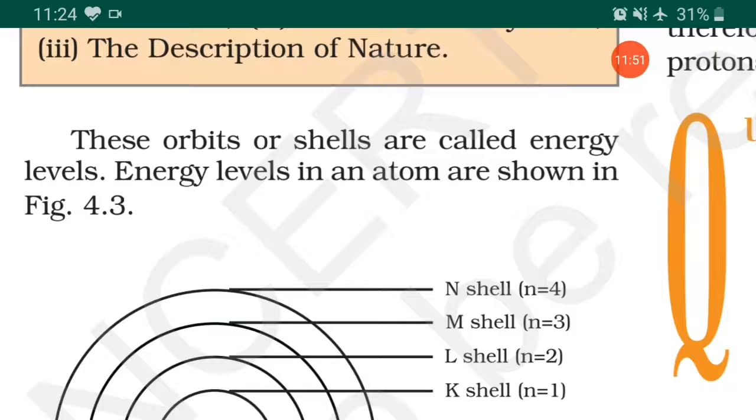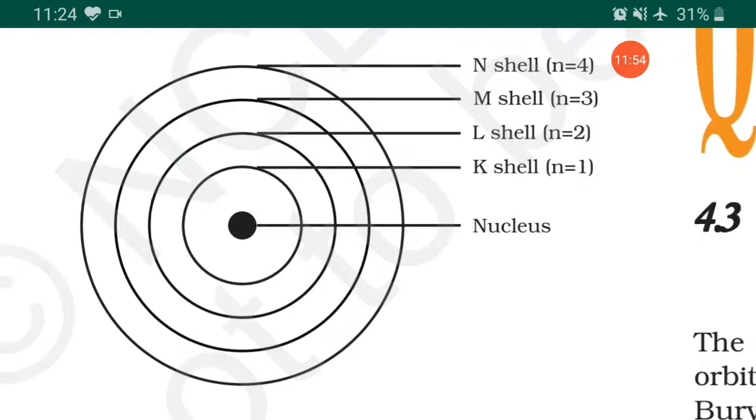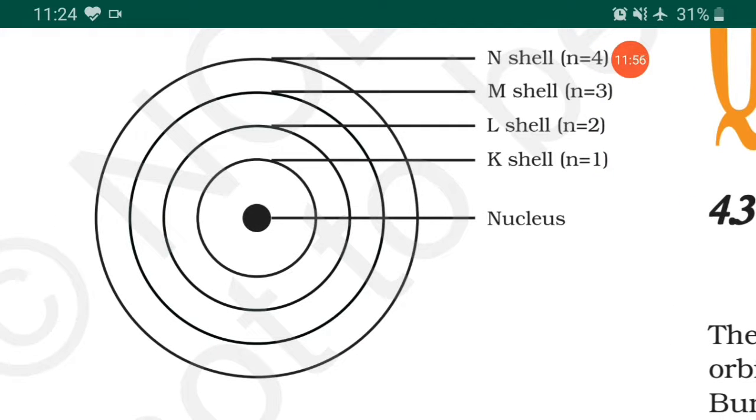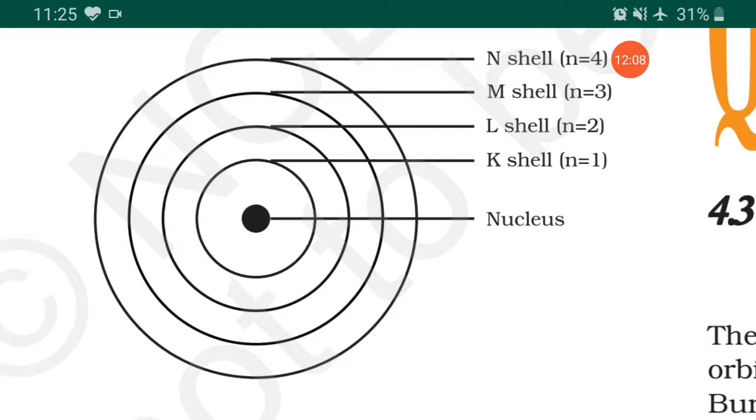You can see the energy levels in the atoms here. In the exam, this type of question can be asked, and you have to draw this diagram with all the shells. In that you have to mention the K shell, L shell, M shell, and N shell, and the number of electrons in each shell, n1, n2, n3, n4.